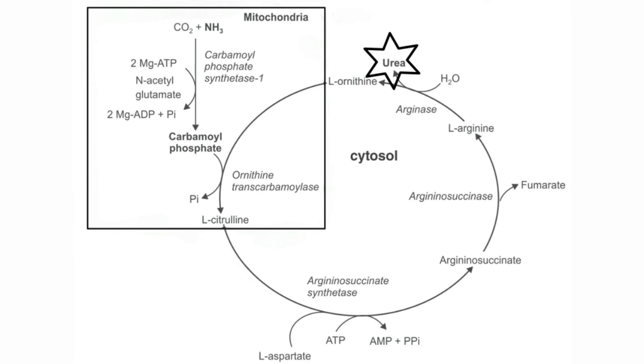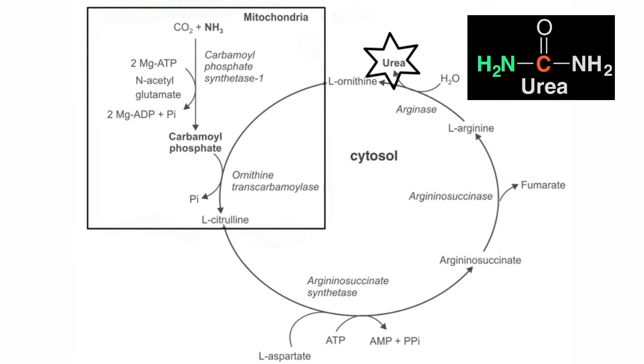And in the fourth reaction, argininosuccinate is lysed into arginine and fumarate by the action of the enzyme argininosuccinase. Now, this arginine, in the fifth reaction by the action of the enzyme arginase, releases urea and also forms ornithine. So this ornithine which is formed in the cytosol is transported into the mitochondria by a transporter. So this fifth reaction catalyzed by arginase releases urea.